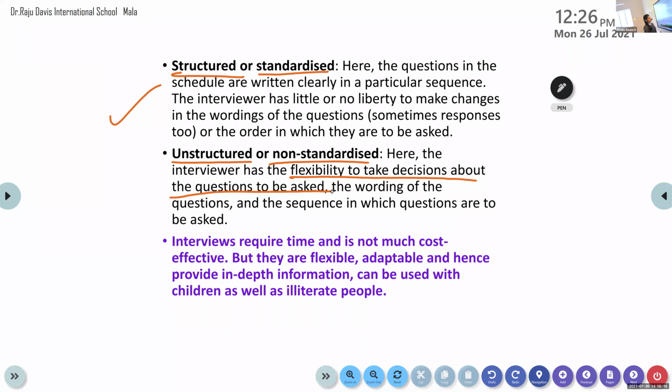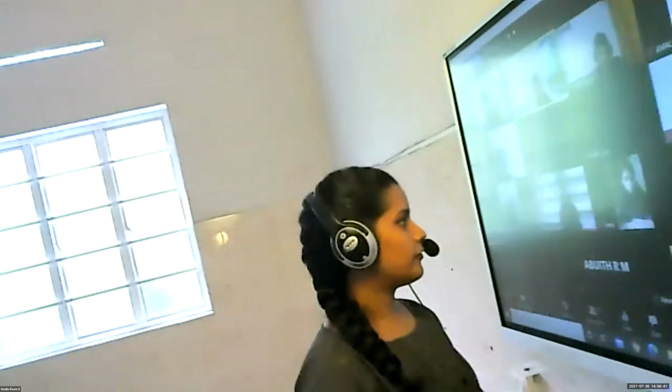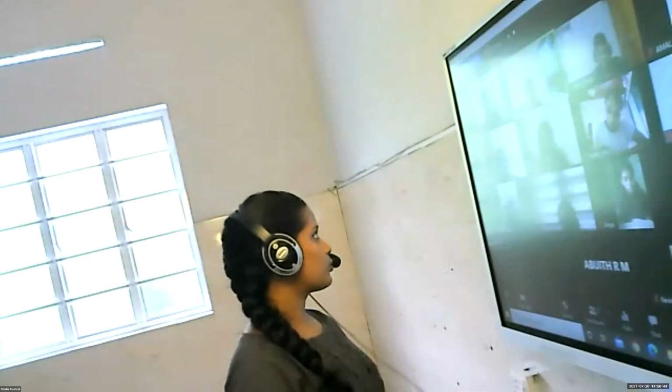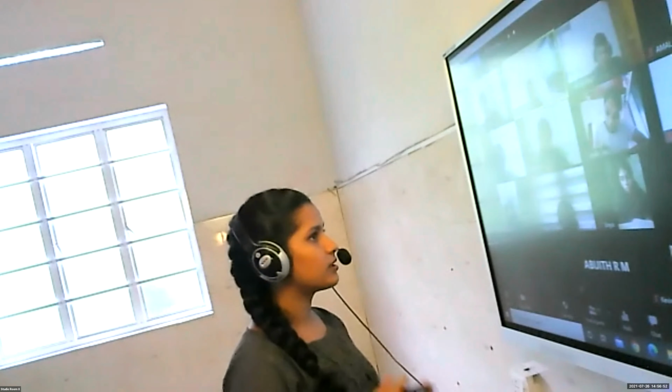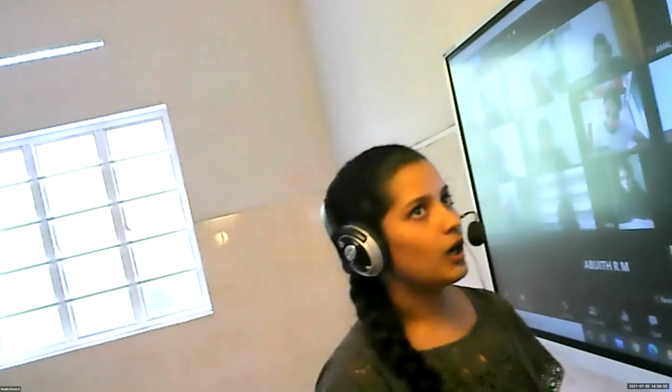Then what else is there? Interviews require time and are not very cost effective. They are flexible, adaptable, and hence provide in-depth information. They can be used with children as well as illiterate people. It has a wide application. Not only children, not only adults, it is applicable to various types of people. Especially for illiterate people, if they don't know how to read and write, if they don't know proper language, we can communicate with them vocally, actually, not verbally, vocally. We can ask them questions and get information from them, especially tribal people.